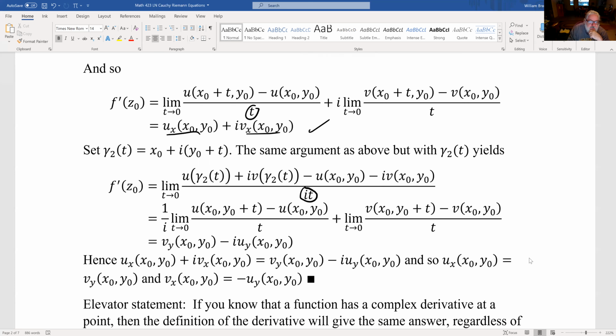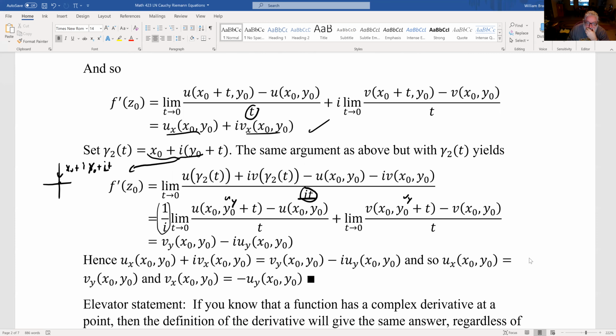Here we had a t, right? So if we're going vertically, this is x0 plus i gamma 0, iy0 plus it, right, if we expand that out. So this minus the point that we're approaching is actually going to give you an it in the bottom there. That 1 over i will factor out. We get the same sort of thing here. We've got a ux, a uy term here, and a vy term here.